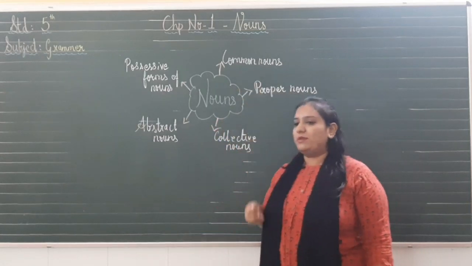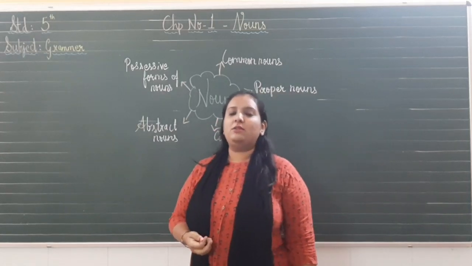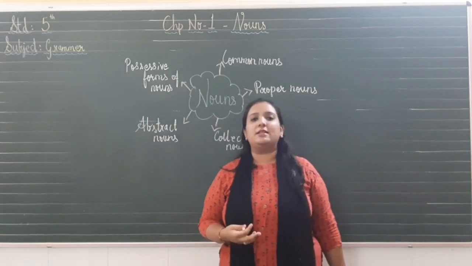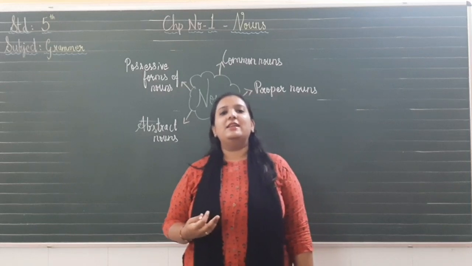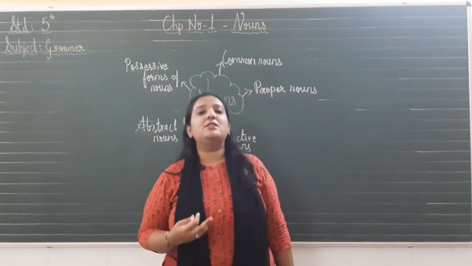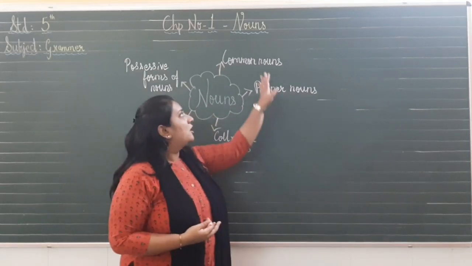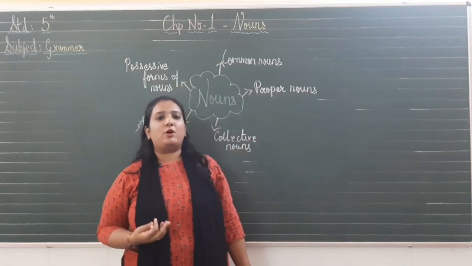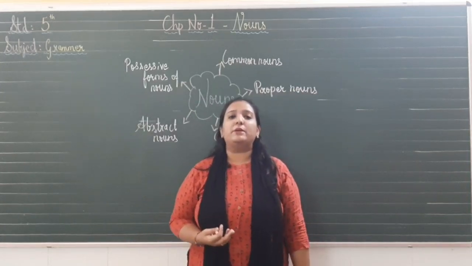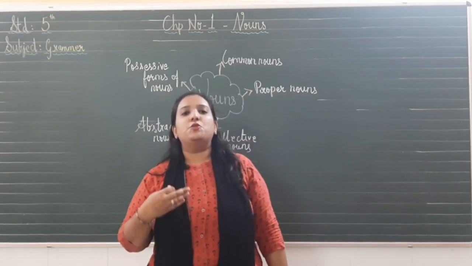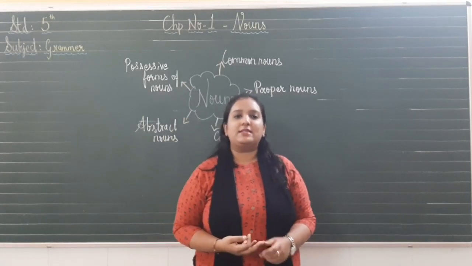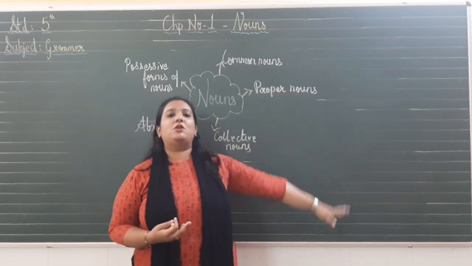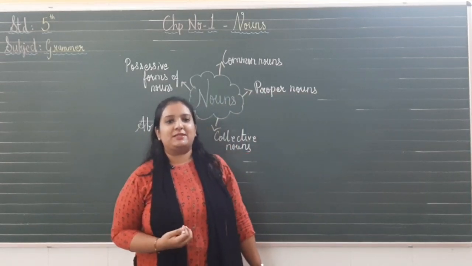The first is the common noun. What do you mean by common noun? Common nouns are the general names of person, place, animals and things. The names which are not particular are called common nouns. The next is proper nouns. What do you mean by proper nouns? The specific or the particular names which we give to person, animals, places and things are nothing but proper nouns. Proper nouns always start with capital letters.